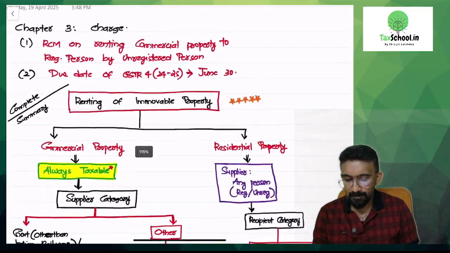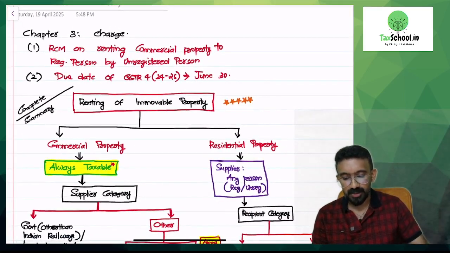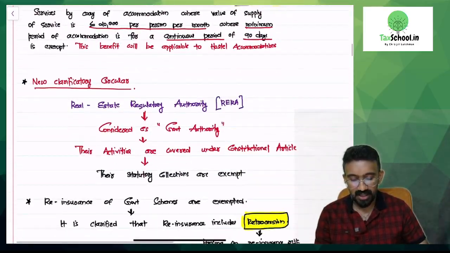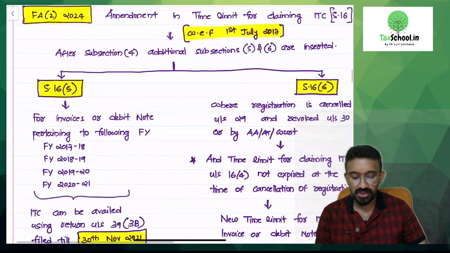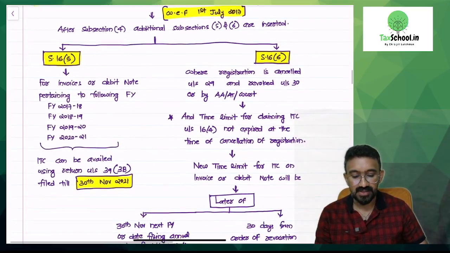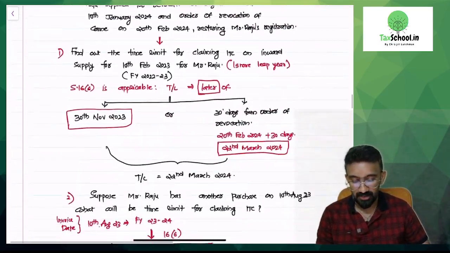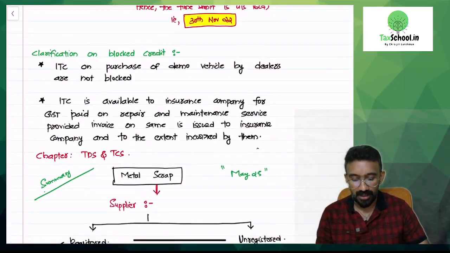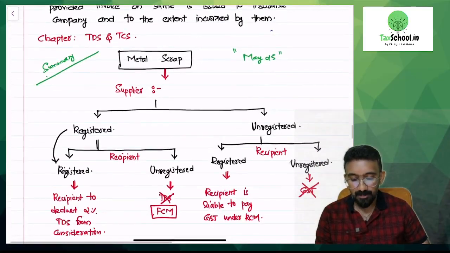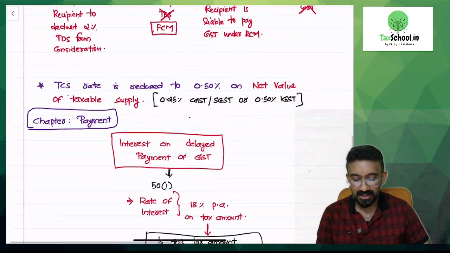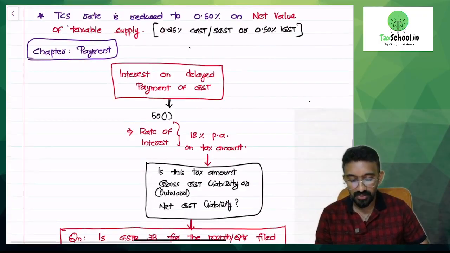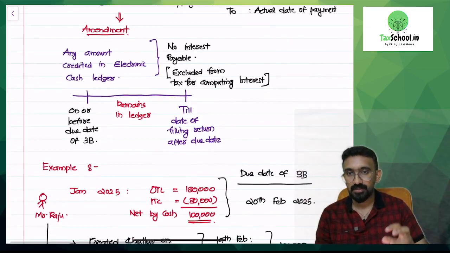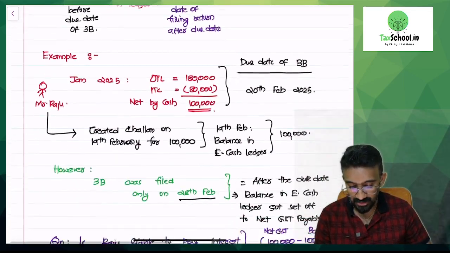So number 1, you have the commercial property in the charge chapter, and the GSTR4 deadline changed. You have exemptions, clarifications and additional exemption introduced. You have ITC 16.6, which is going to be tested in your exam, a very important amendment. Then we had discussed clarifications on blocked credit on demo vehicles and insurance. Metal scrap, I have given you a summary to understand that in detail. TCS rate is reduced, and for interest on delayed payment, there is a reduction that will be available based on how much money was lying in your electronic cash ledger.